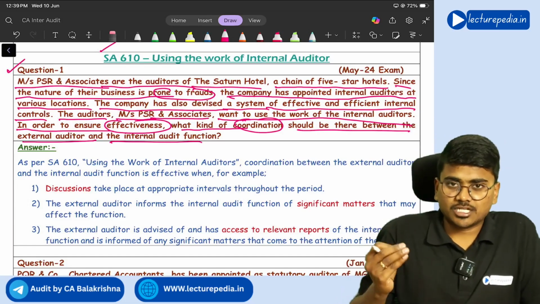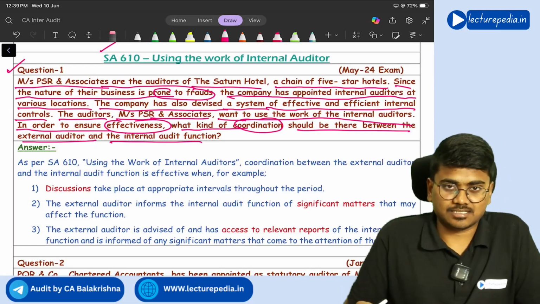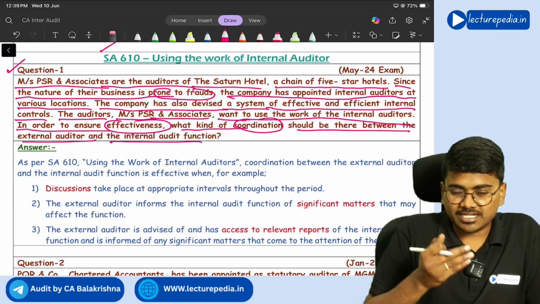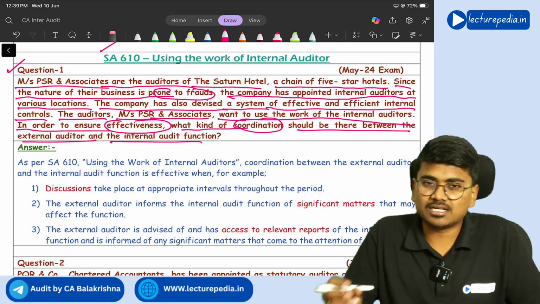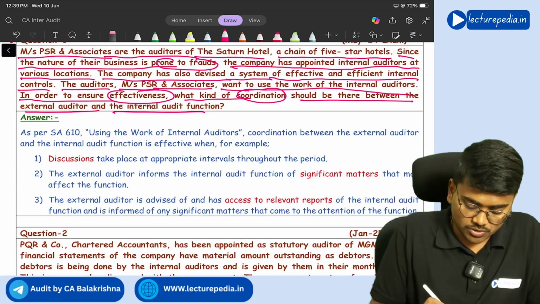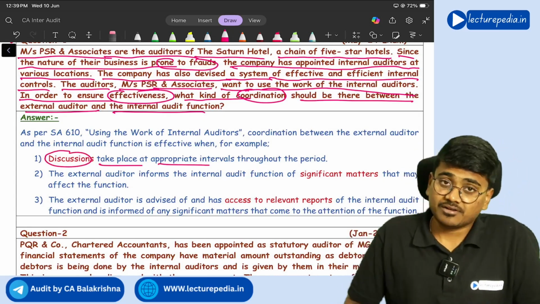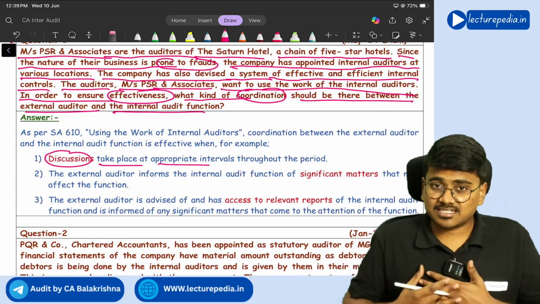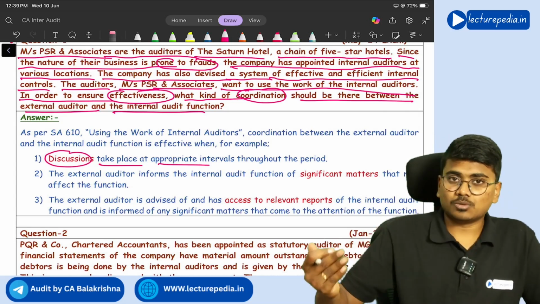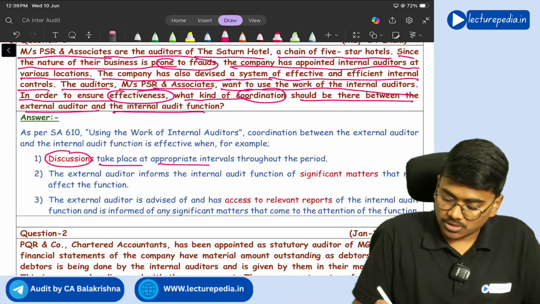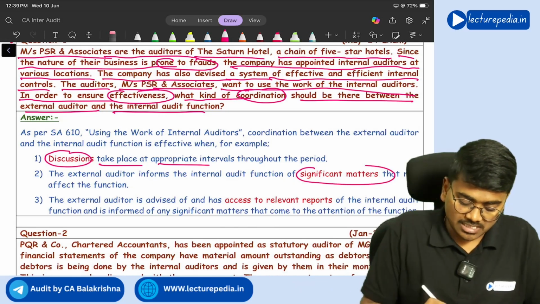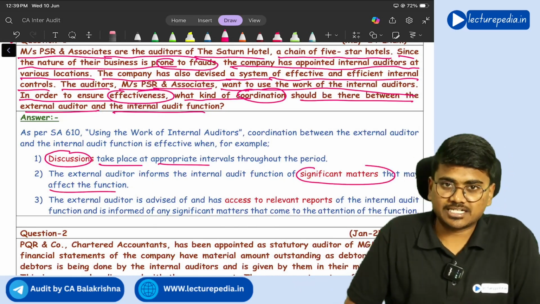First of all, there should be proper discussions between the external auditor and the internal auditor at regular intervals. And the external auditor should also tell the internal auditor about significant matters that may affect the function of internal audit.